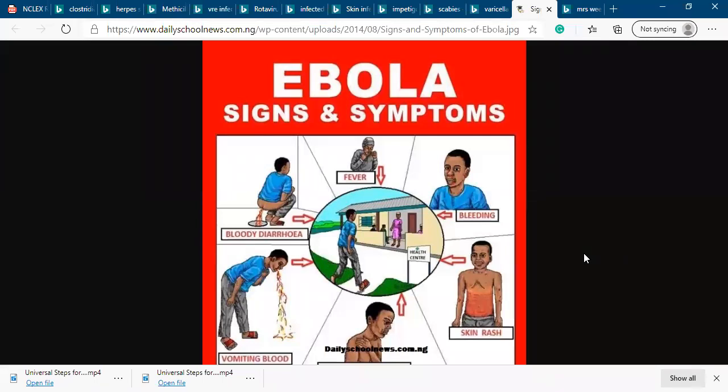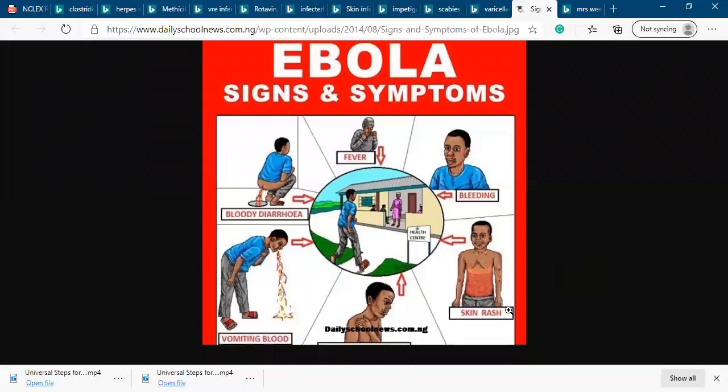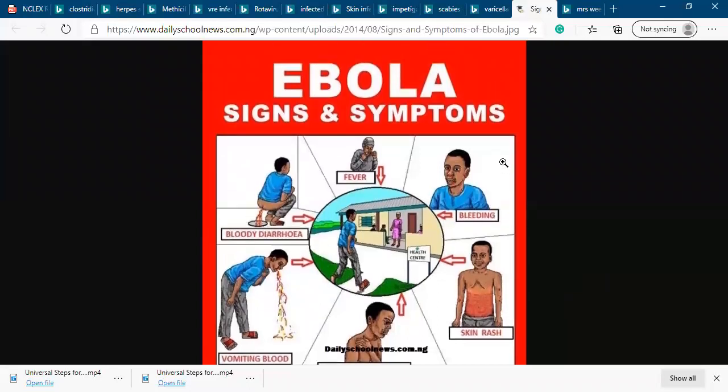Ebola is a hemorrhagic infection that causes internal and external bleeding, like bloody diarrhea, vomiting with blood, right? They have a bleeding tendency like petechiae or skin rash. I said Ebola is contact precaution.